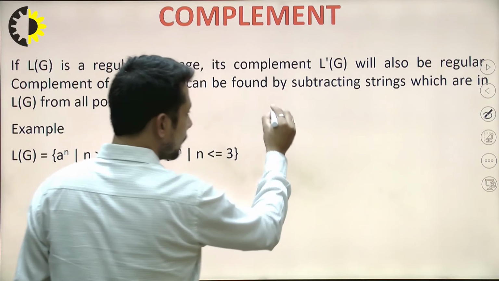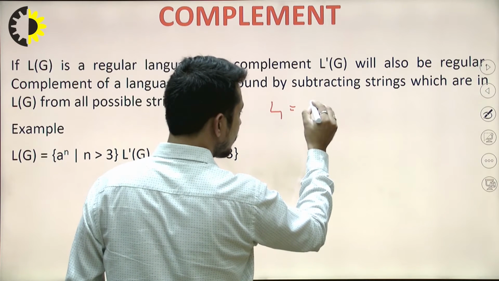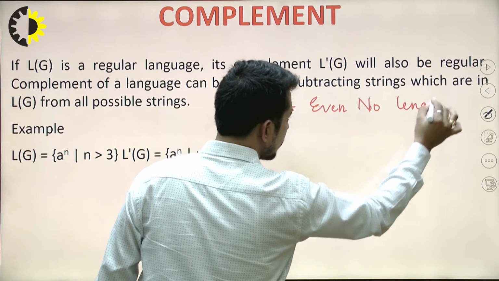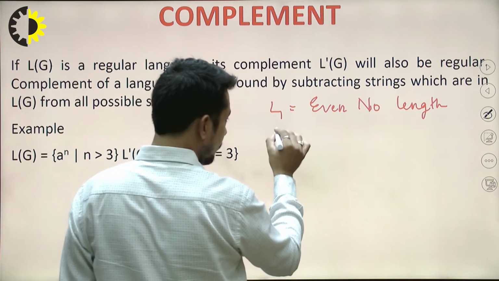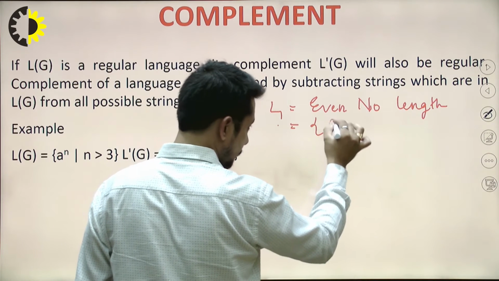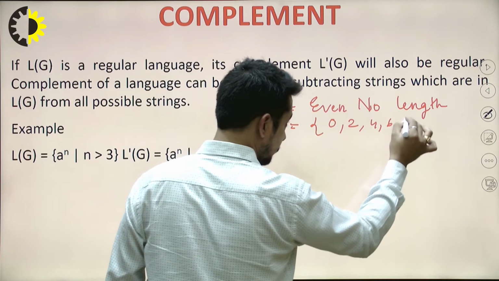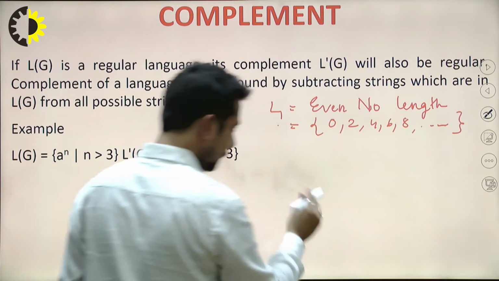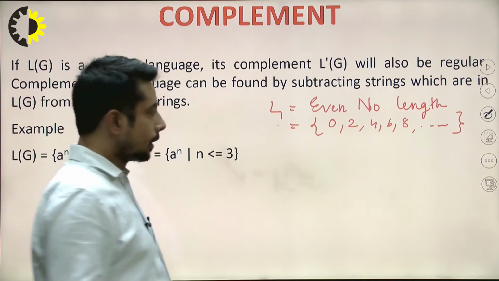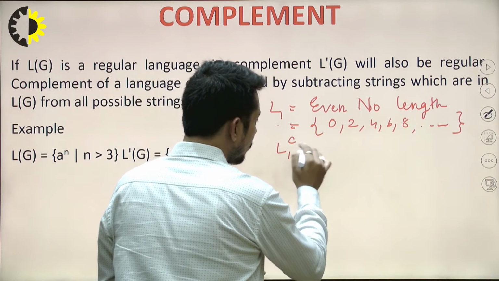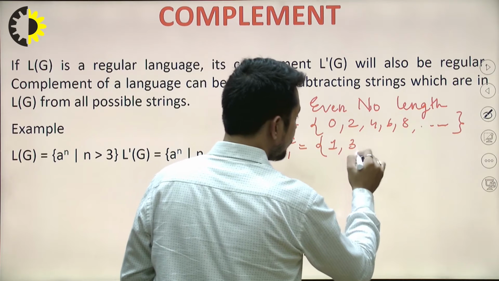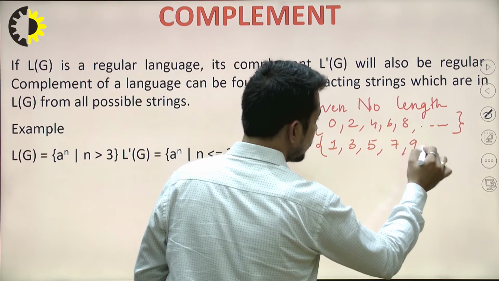Now suppose I'm having a language L1. It states even number length. If I'm having an even number language, it will comprise 0, 2, 4, 8 and so on. These are the lengths possible in the case of even numbers, right? So if I take the complement of L1, what will be the length? It will be 1, 3, 5, 7, 9 and so on.